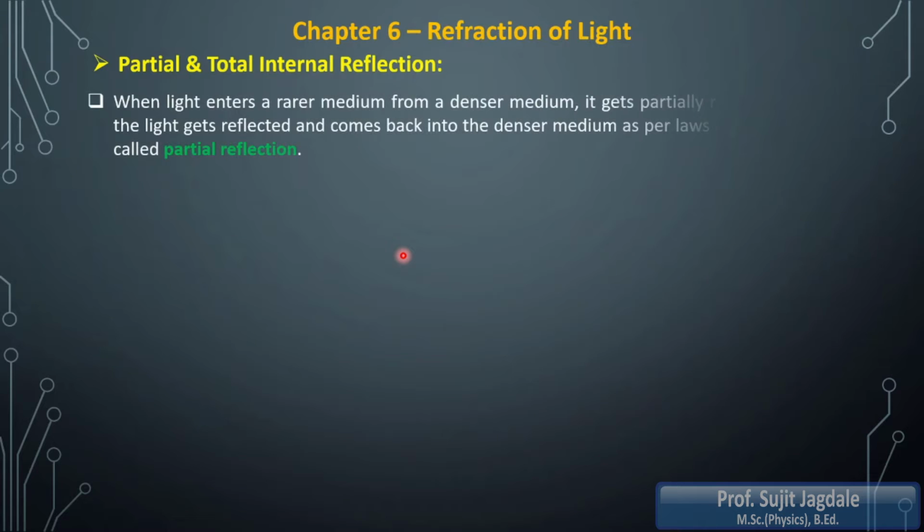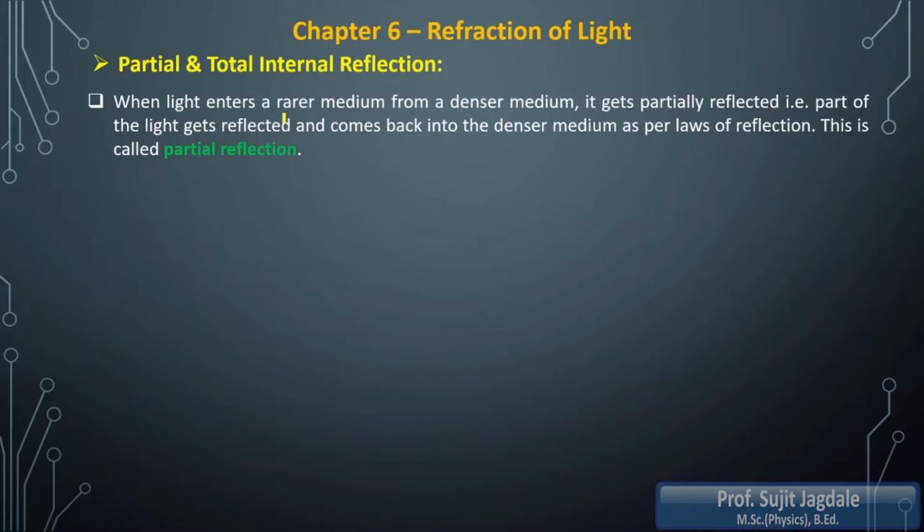Now, you can consider any light wave, either white light or any other single color light, no problem. Here we can use any type of light in the case of total internal reflection. And if you want to perform experiments regarding reflection of light at home, you can do that also. I will explain how to perform that experiment later, at the last of this video. So stay tuned with us up to the last.